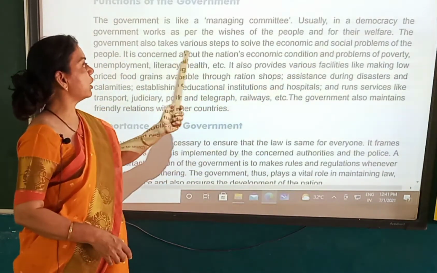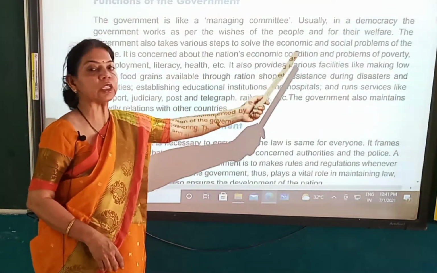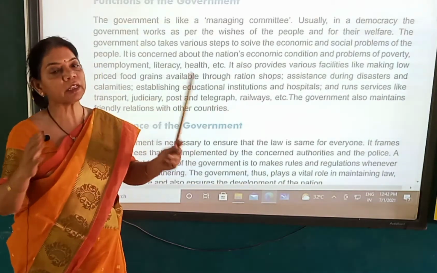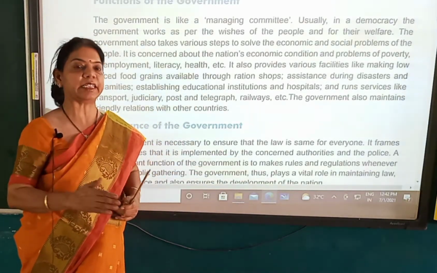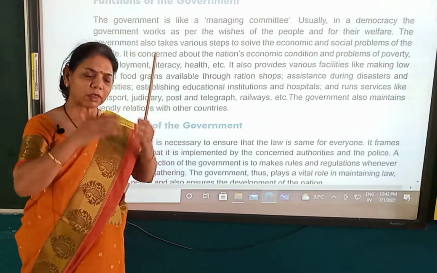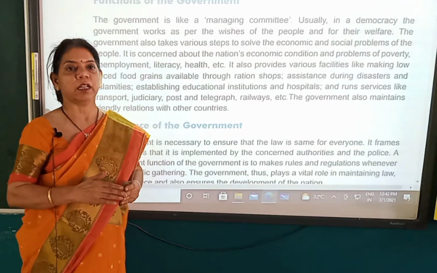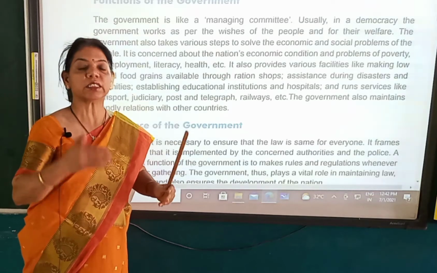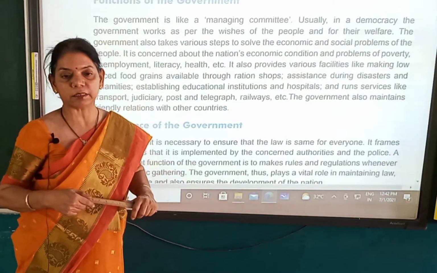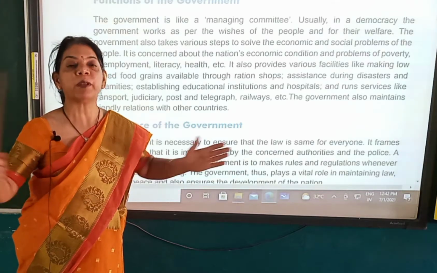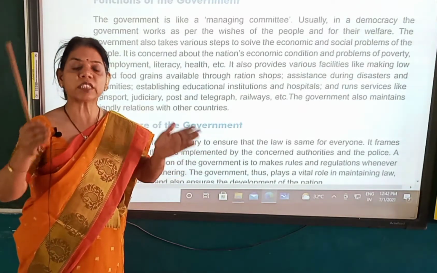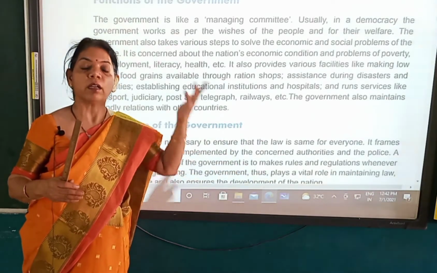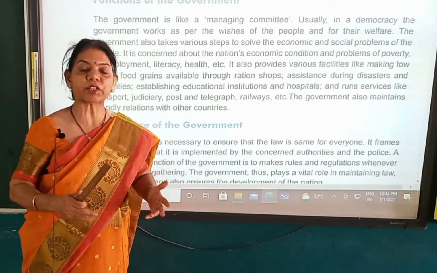The government also takes various steps to solve the economic and social problems of the people. Now see children, during this COVID-19 pandemic situation, there was an economic deficit in the whole of our country India. Government faced this situation very smartly. It went on implementing subsidies for small scale entrepreneurs, large scale industrialists, and for small factories, big factories.